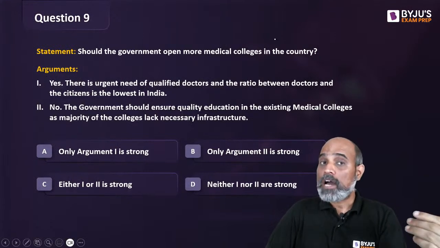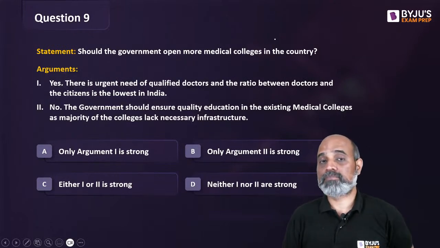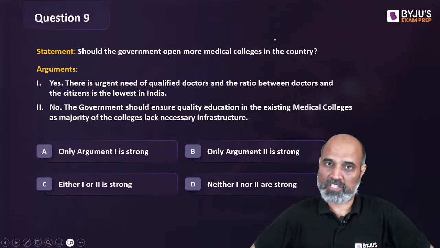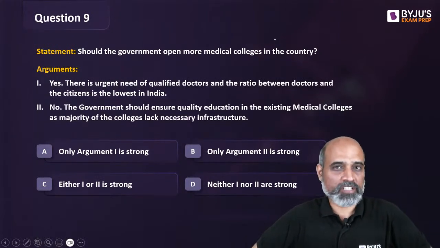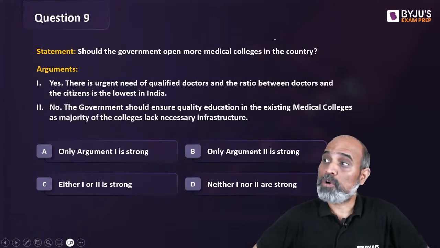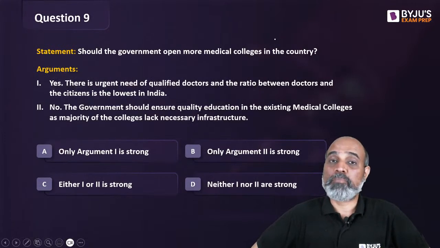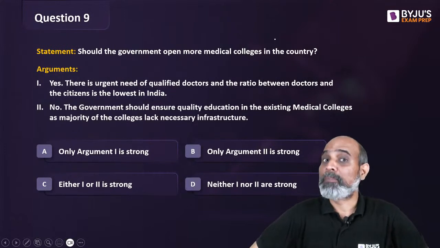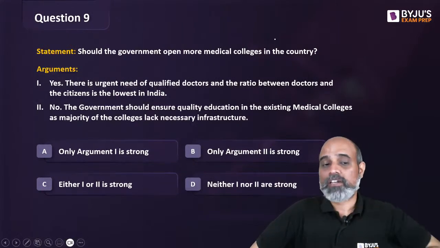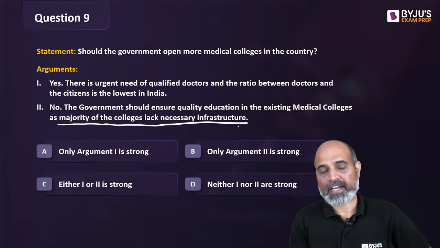Okay. Suppose, now forget about the first argument. Suppose, again, somebody says, you know what, government should open more medical colleges in India. And then if I tell them, no, you know what, government colleges nahi khulne chahiye. What should happen is, whatever existing infrastructure we have, we need to improve that and bring out more experts and quality education in the medical colleges because I'm giving a fact here. Because the majority of the colleges lack necessary infrastructure. ये गप नहीं है, this is a fact.